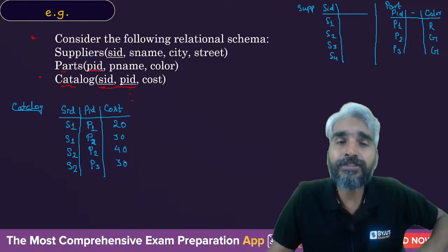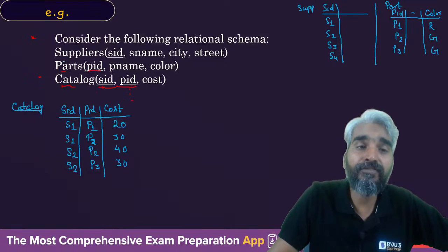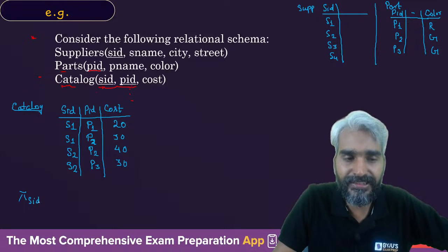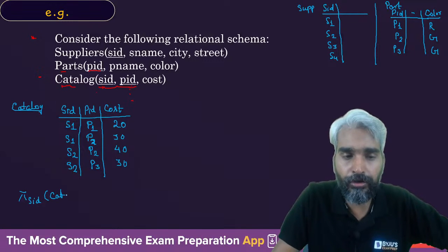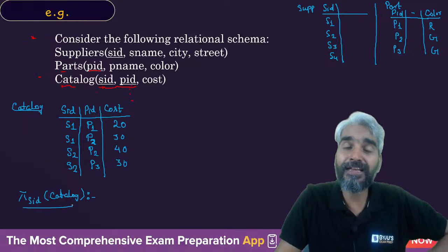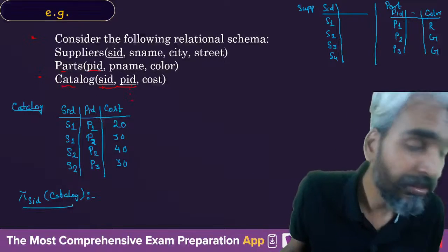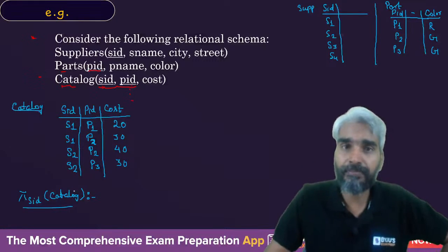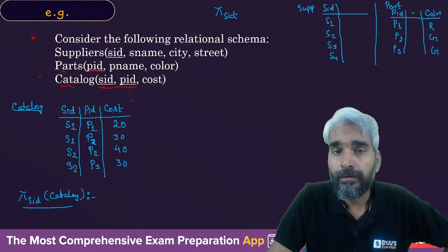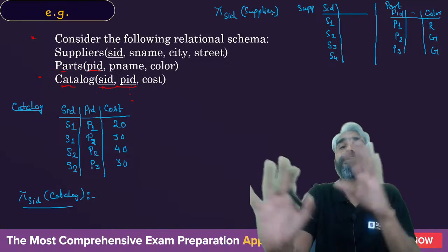If I ask you to retrieve SID from the catalog, you will get the SIDs of the suppliers who have supplied some parts, whereas if you project the SID from the supplier table, then you will get the SIDs of all the suppliers.